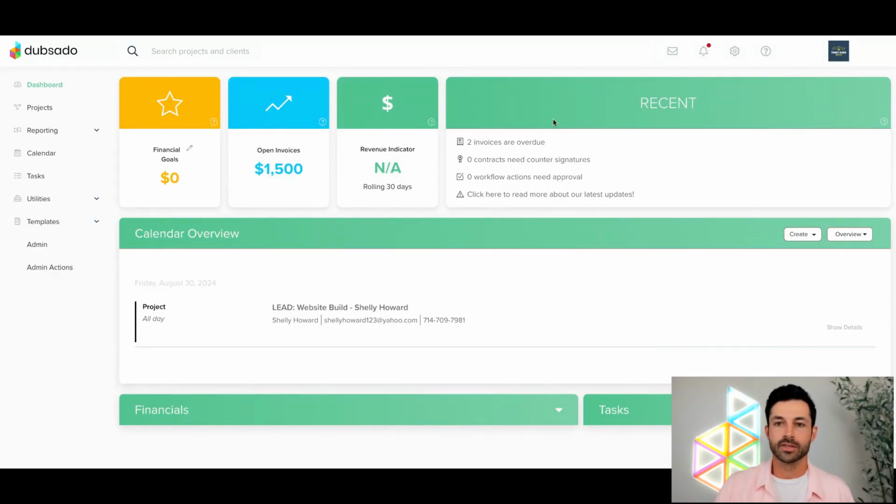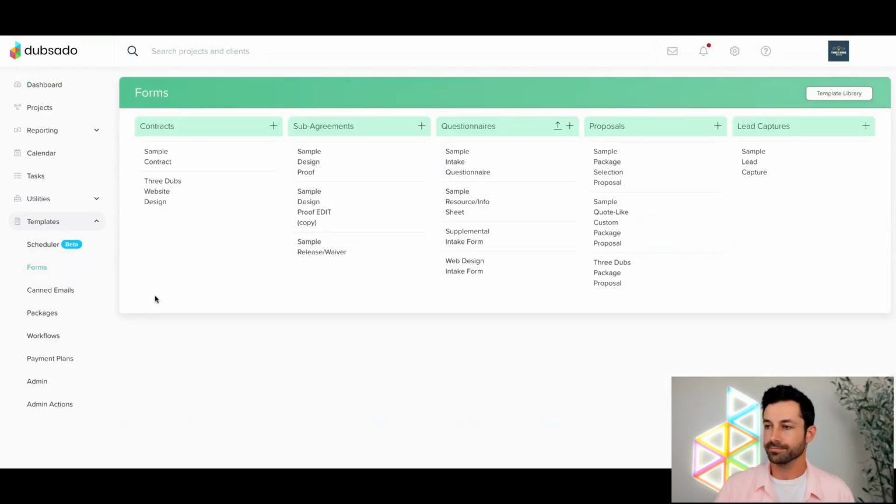All right. Sweet. So again, we're going to be coming at this from a very beginner perspective for Dubsado. If you're unfamiliar or you just signed up for Dubsado, this is the dashboard where you first land when you first log in. And today we're going to be focusing mostly on the Forms tab and the Package Templates tab, as well as inside of a project. So as far as navigation is concerned, we're going to click Templates here on the left-hand side, and then we're going to go down to Forms.